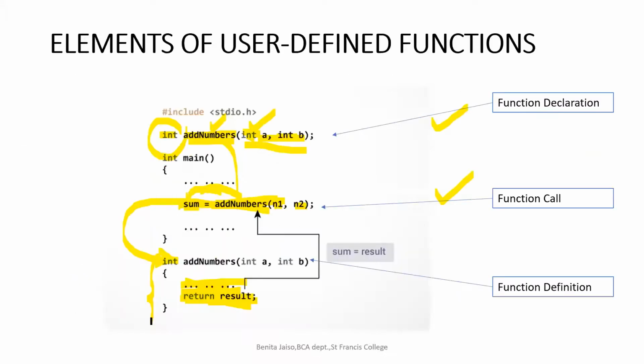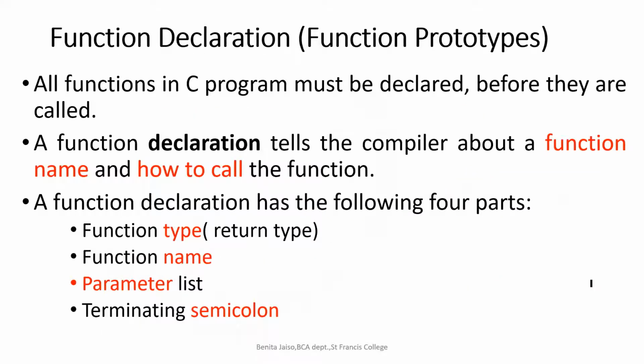I told you there are three essential elements for using a user-defined function: function declaration, function call, and function definition. First we are going to see what is function declaration. Function declaration is also known as function prototype. Are you all listening? In the question paper, I saw function prototype, and I didn't understand what it is. Function declaration is also known as function prototype.